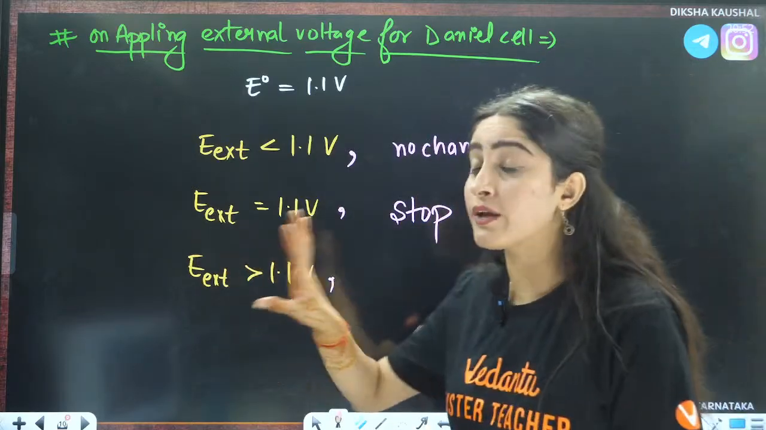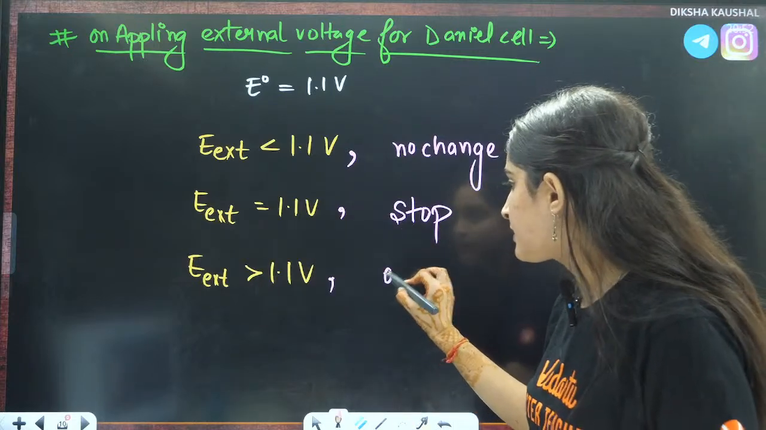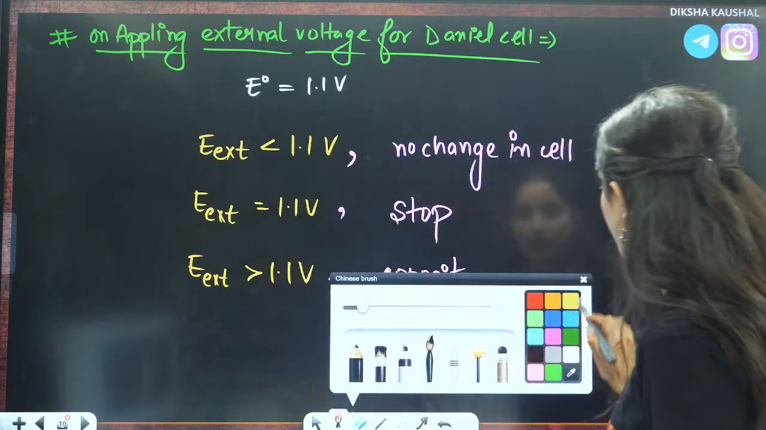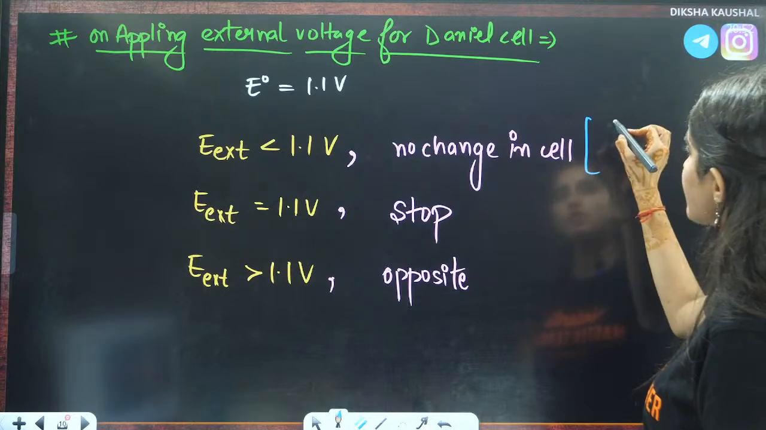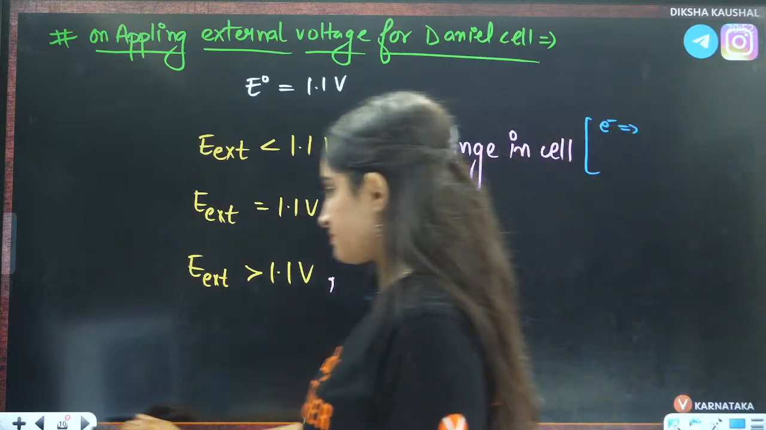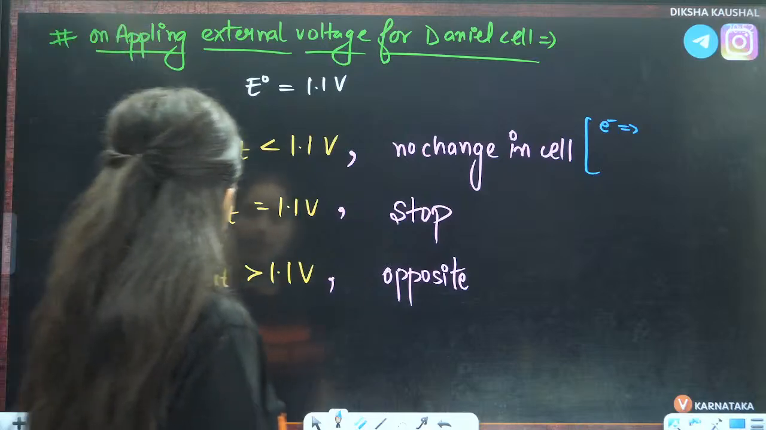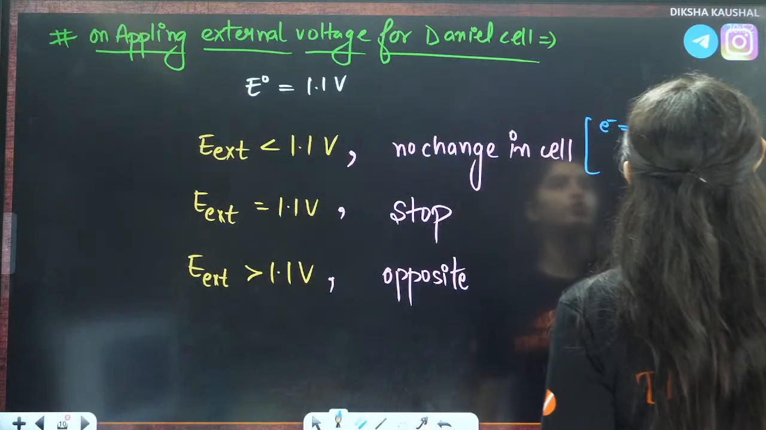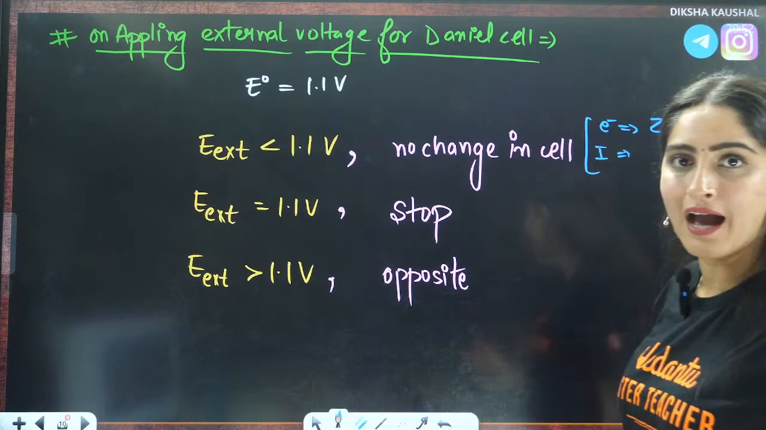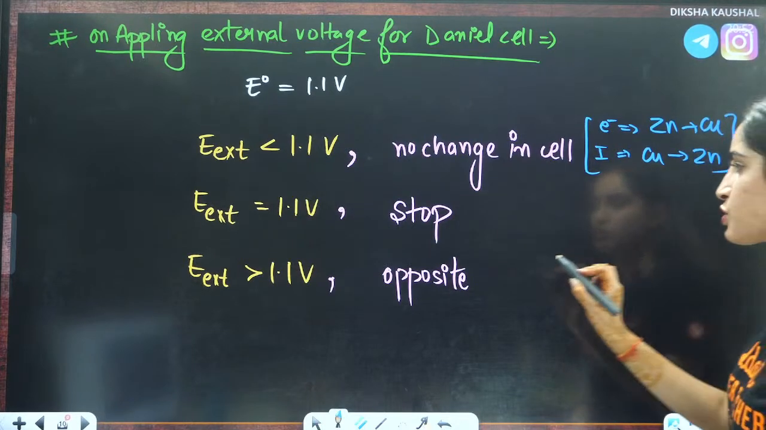Now, for example, your convincing power is more than 1.1 volt. In that case, the things will change. The things will be opposite here. Now, what does this opposite thing mean? Here we know that initially, what was happening? Electrons were moving from zinc to copper, right? So just write it here. Electrons will move from zinc to copper, right? Current was moving from, current means I. I is defined for current, right? It will move in the opposite direction, that means copper to zinc.